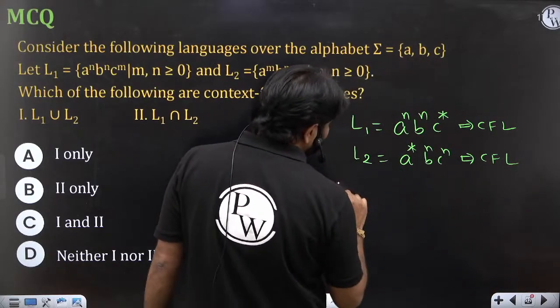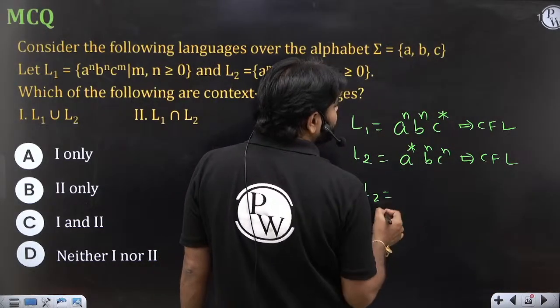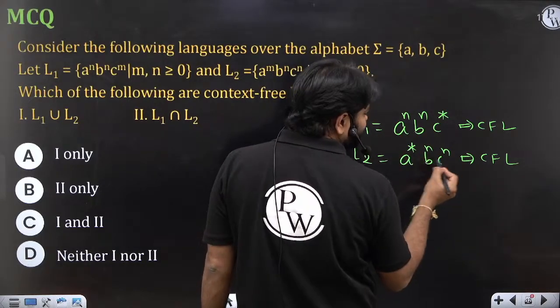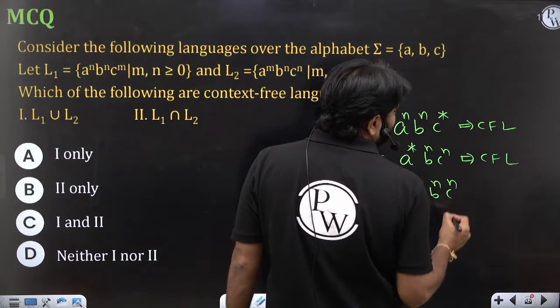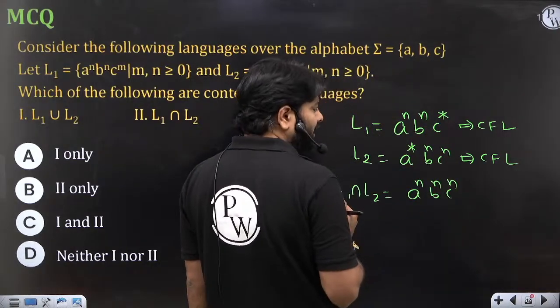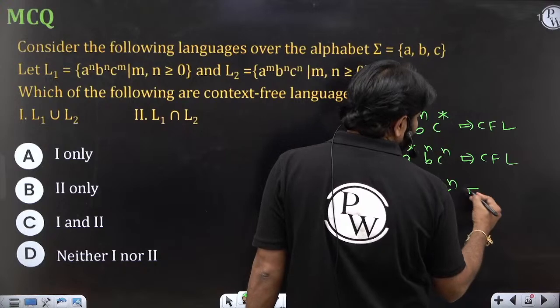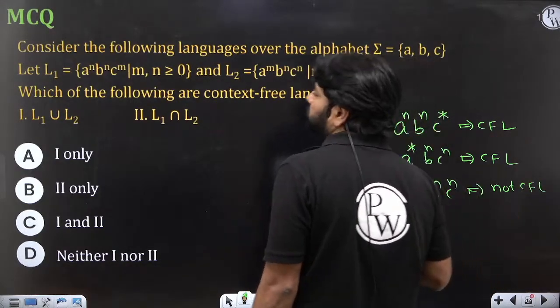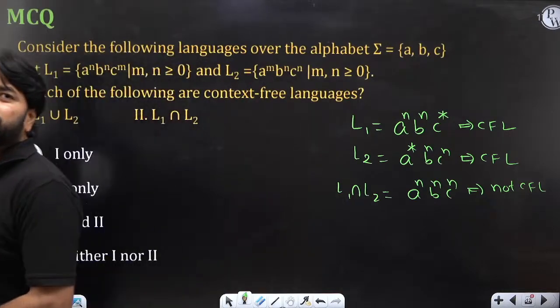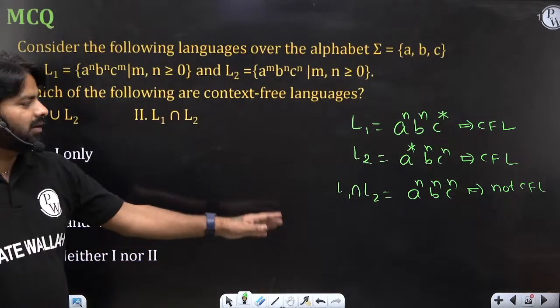But when you do intersection, the common strings: here A and B are equal, there B and C are equal. So you need to have all the three equal, then only you will have the common strings in L1 and L2. So this is not a CFL. The intersection of these two CFLs is not a CFL.